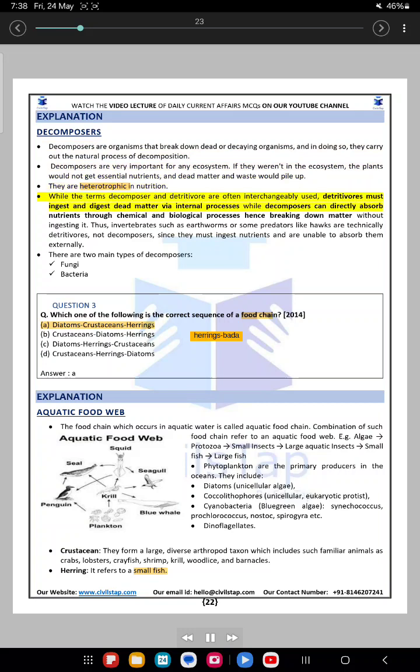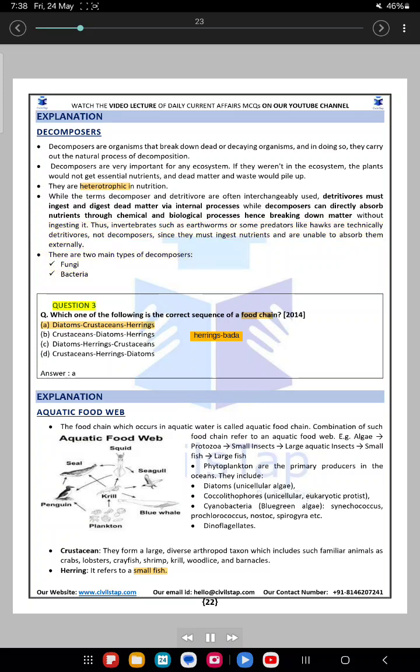While the terms decomposer and detritivore are often used interchangeably, detritivores must ingest and digest dead matter via internal processes, while decomposers can directly absorb nutrients through chemical and biological processes, hence breaking down matter without ingesting it. Thus, invertebrates such as earthworms or some predators like hawks are technically detritivores, not decomposers, since they must ingest nutrients and are unable to absorb them externally. There are two main types of decomposers: fungi and bacteria.